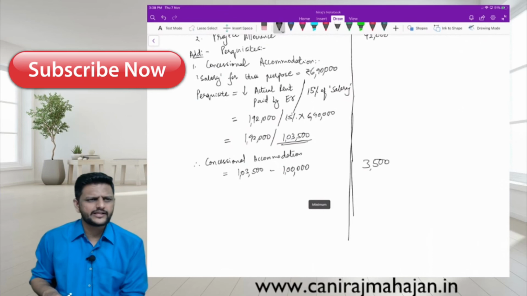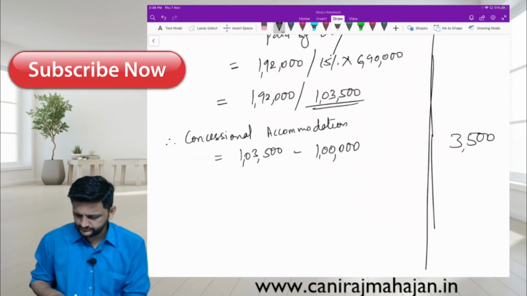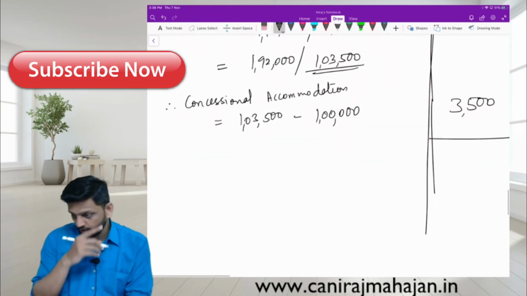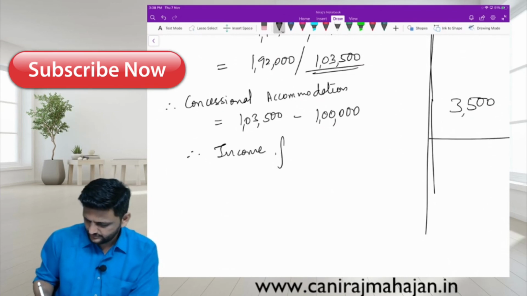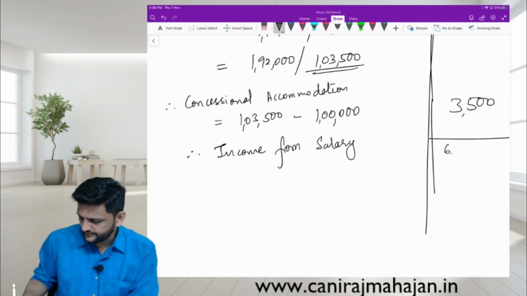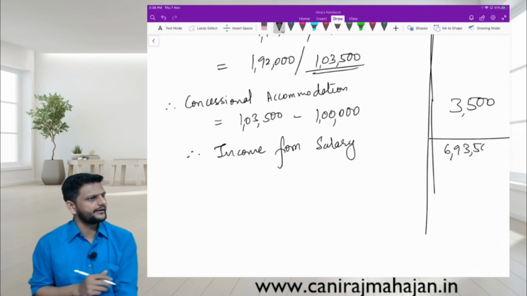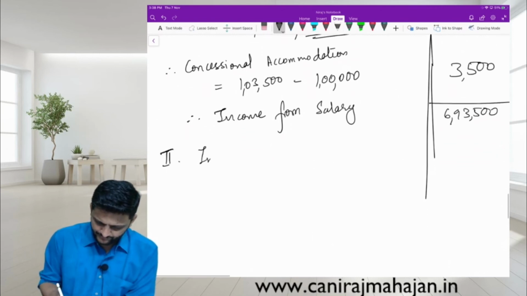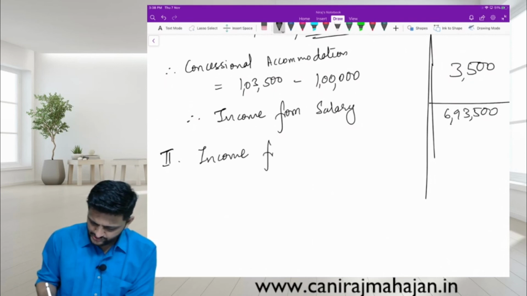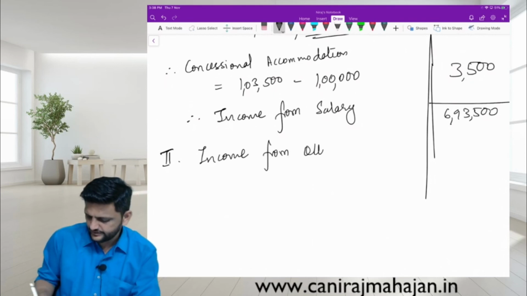Anything else to be adjusted in salary now? Nothing. So we have income from salary, 6,93,500. Then we have another head of income, which is income from other sources, IOS.